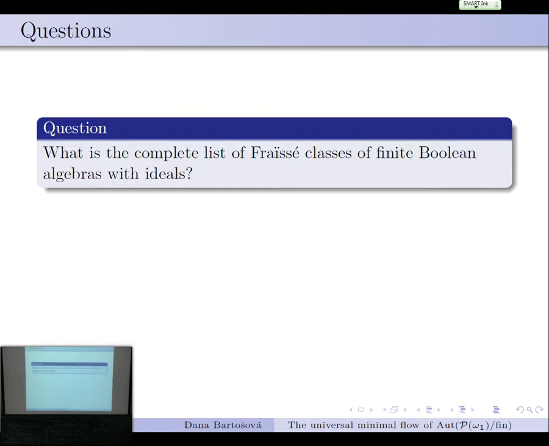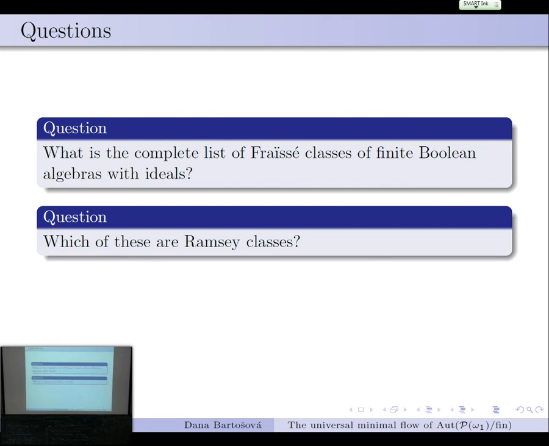So what are the questions? What is the complete list? Complete characterizations of Fraïssé classes of finite Boolean algebras with ideals. Which of them are Ramsey classes?